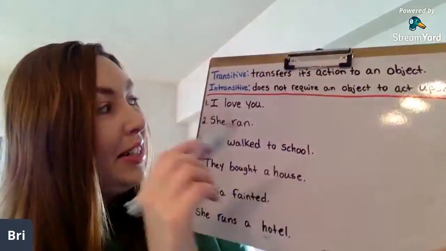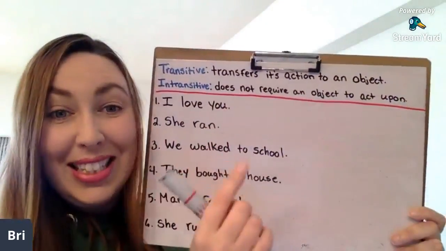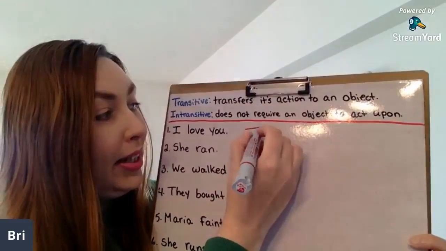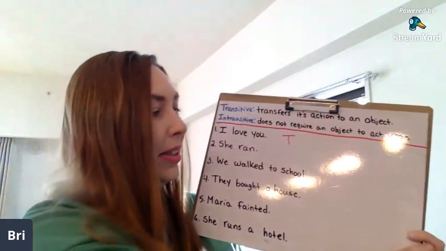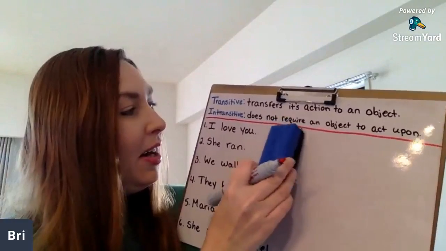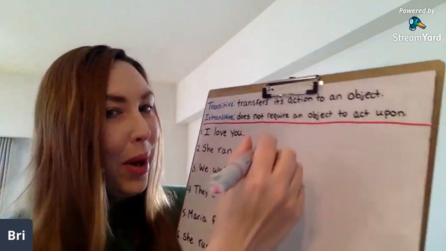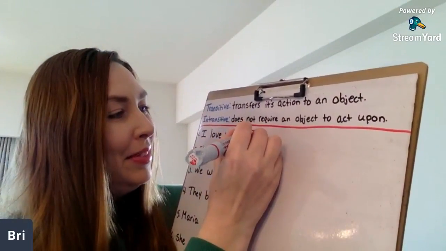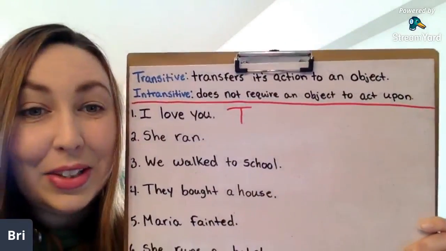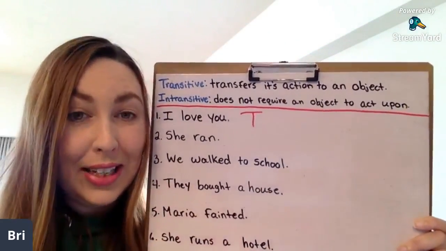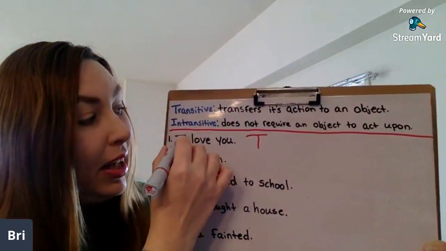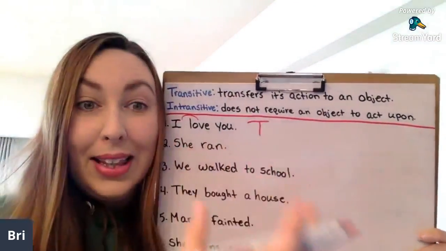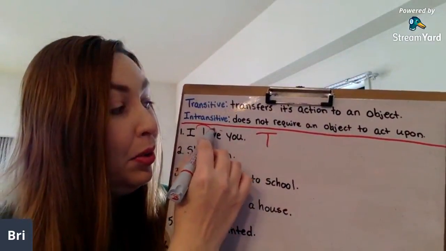Number 1, I'm just going to put T or I. So number 1 is transitive. Oh, that is a terrible looking T. Let me fix that. It's hard when you're on a whiteboard and live at the same time. So the first one is transitive. I am doing the action. I am loving who?